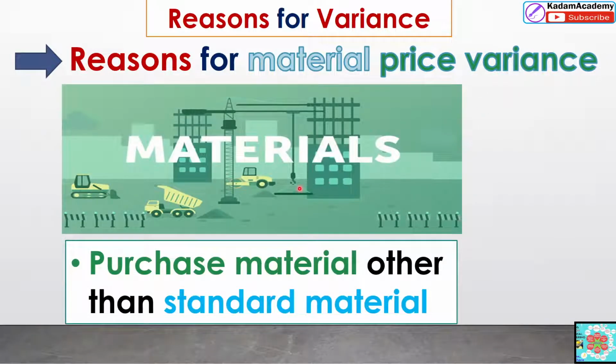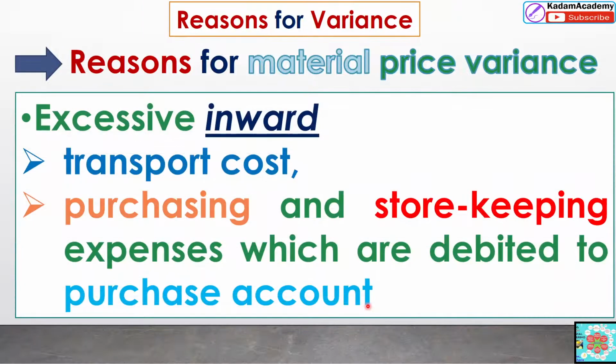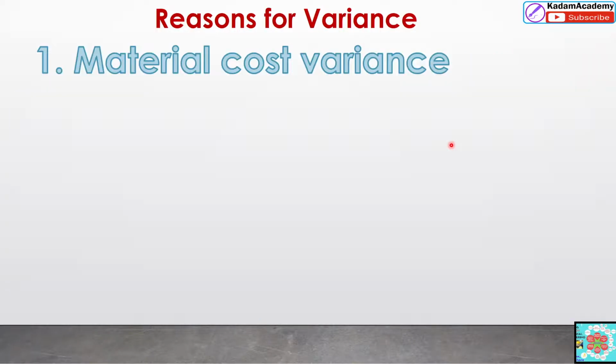Or there will be possibility of purchase of material other than the standard material. That will also affect the profit and the sale of the product. Or the excess involved, that means the transport cost or purchasing and storekeeping expenses which are debited to the purchase account. That means inventory is more. In that case, there is a material price variance.